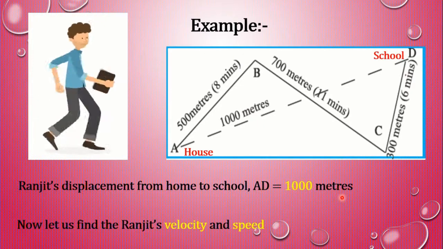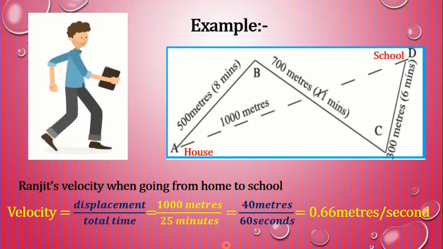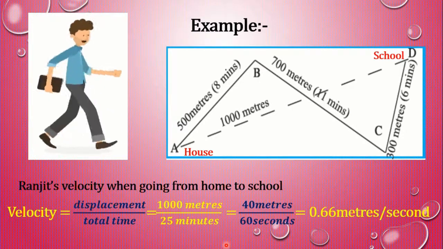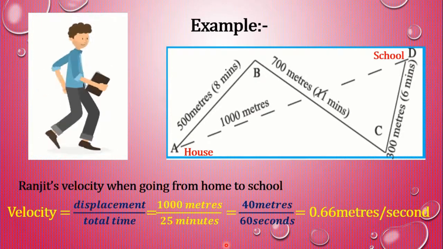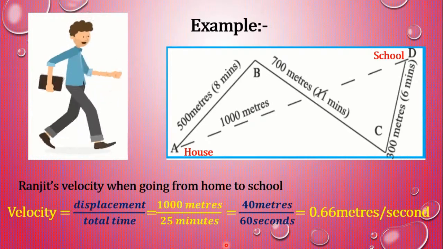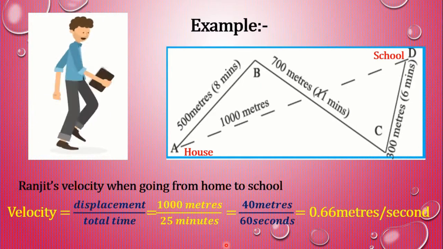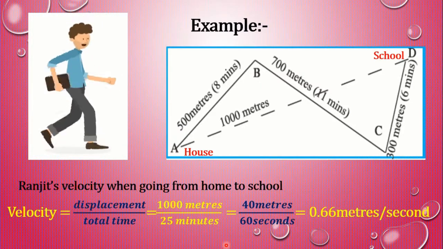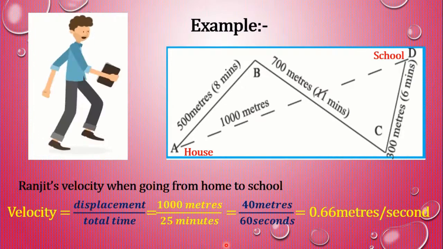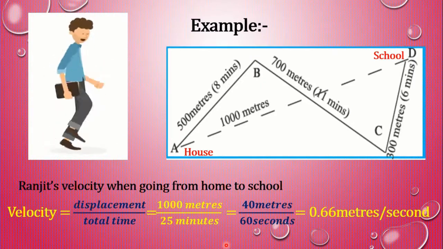Now let us find Ranjit's velocity and speed. Students, Ranjit's velocity when going from home to school is displacement upon total time, that is 1000 meter upon 25 minutes, equals 40 meter upon 60 second. We get 0.66 meters per second.